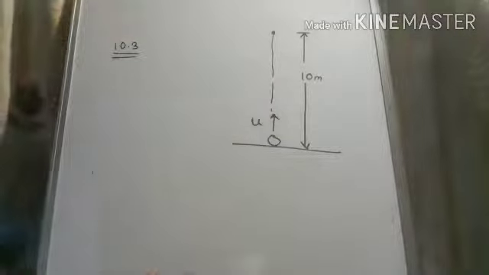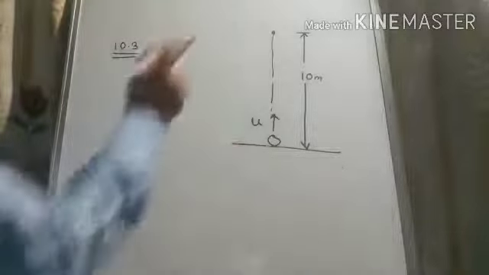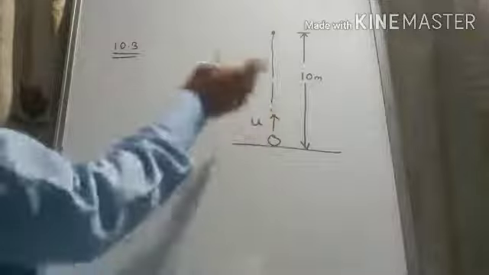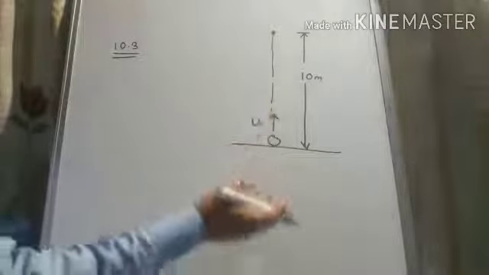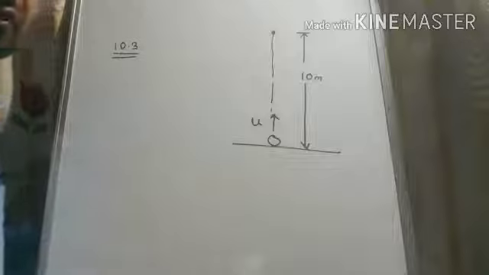Okay. Now, since the object is going against gravity, because the force of gravity is acting in the downward direction and the object is moving in the upward direction, it is a uniformly retarded motion.